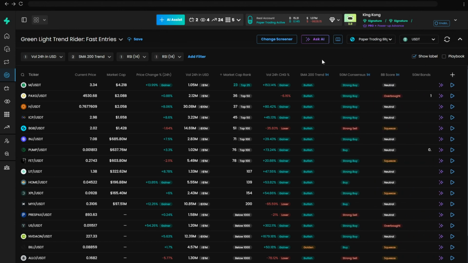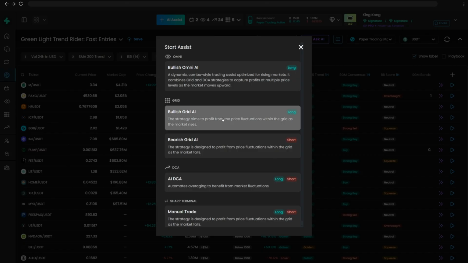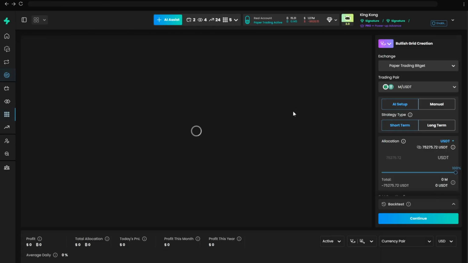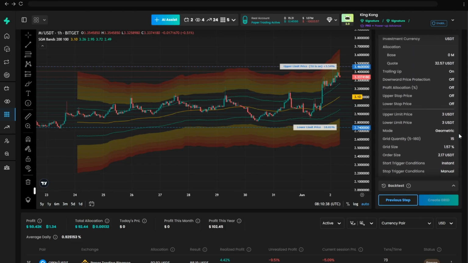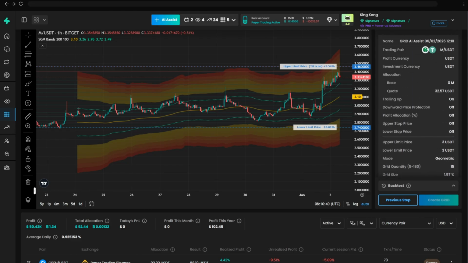When you are ready to organize the next step, use Start Assist for that pair. Review your preferred settings, compare the available workflow, and use AI-supported analysis to help structure the setup before you proceed.